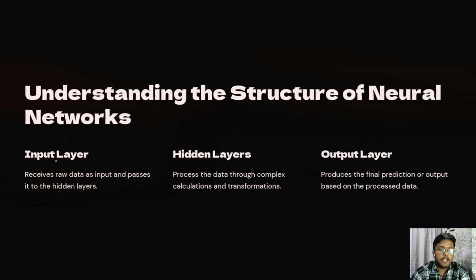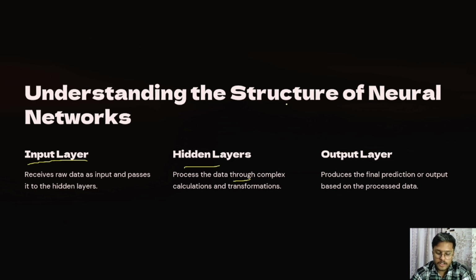The first one is the input layer. The input layer holds the data features, for example pixel values in an image. The hidden layers process the data through complex calculations and transformations, and this is where computations are performed.